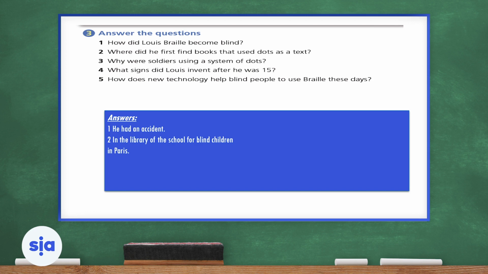Number 3: why were soldiers using a system of dots? Why do you think soldiers needed to use a system of dots? Do you think they were blind?